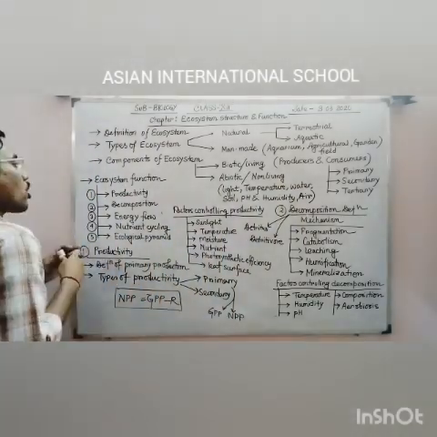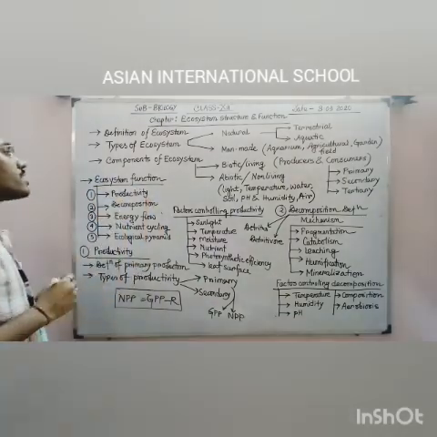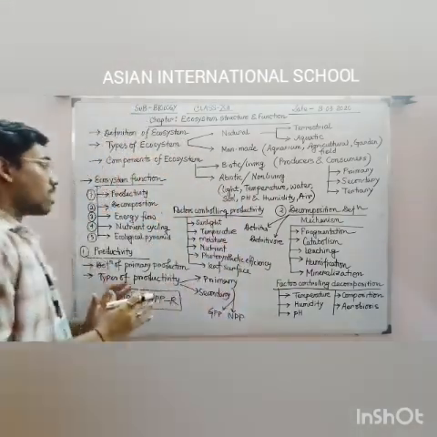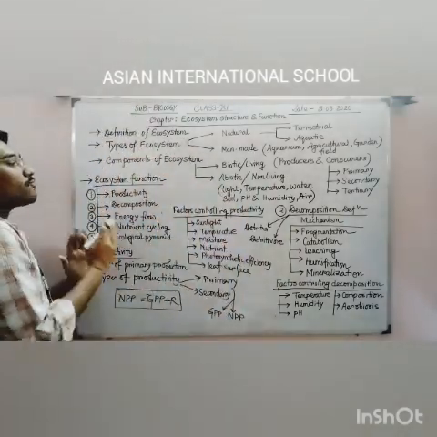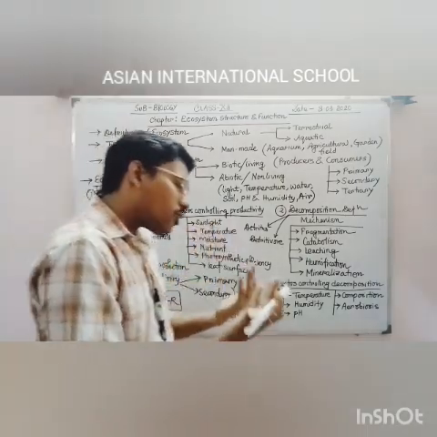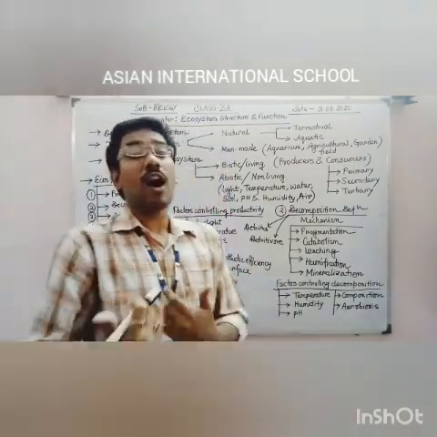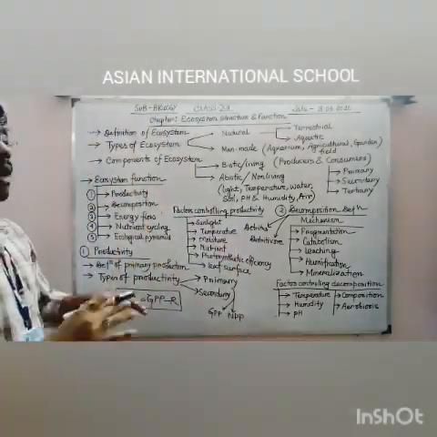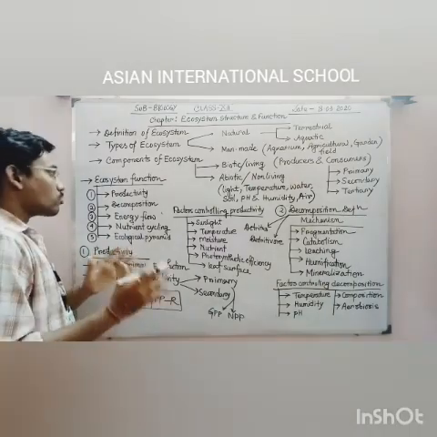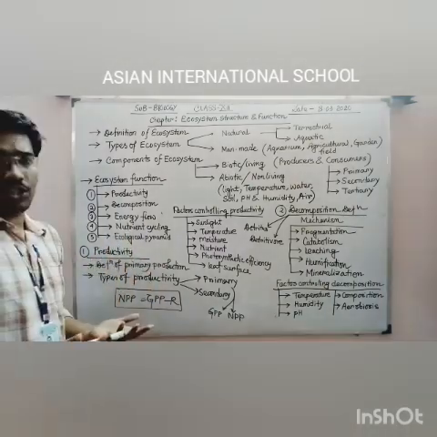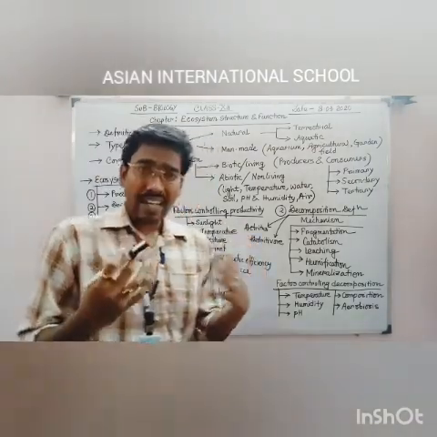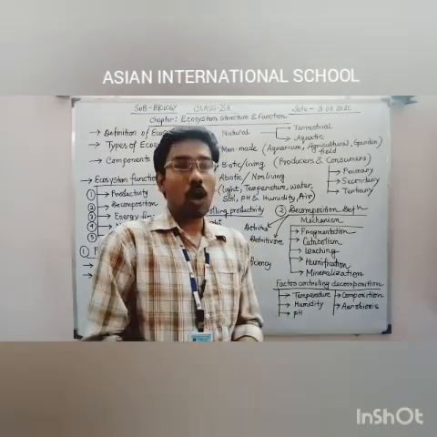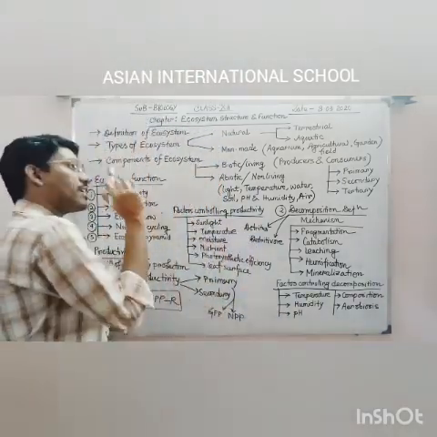Now we are coming to the next point, that is ecosystem function. We have already studied the structure of the ecosystem, the components of the ecosystem. Now we will be entering into ecosystem function. That means from a single ecosystem, or from any kind of ecosystem, what kind of functions we can obtain or see. First, productivity: the amount of food production by an ecosystem will be considered as productivity. Second one, decomposition. That means when any animal or plant dies, their dead bodies are decomposed by some specific microorganisms. So obviously, decomposition is a part of this entire ecosystem.